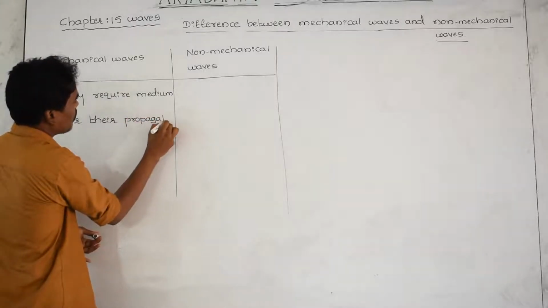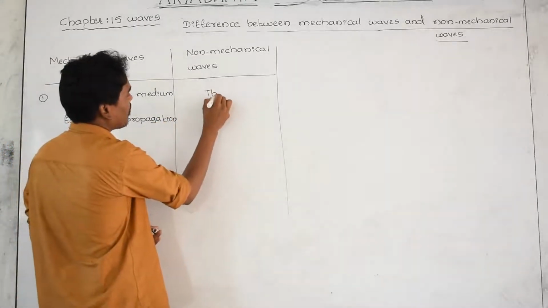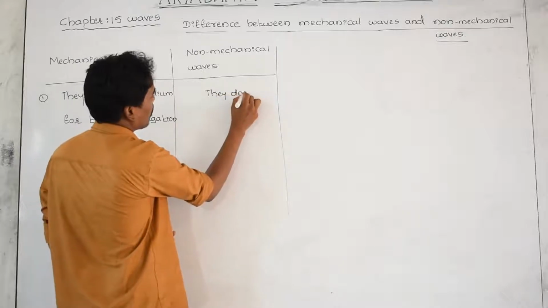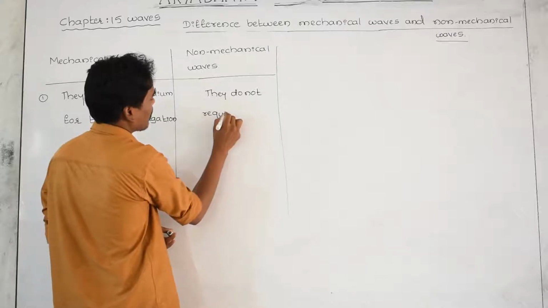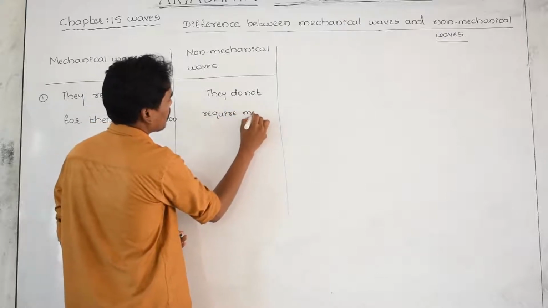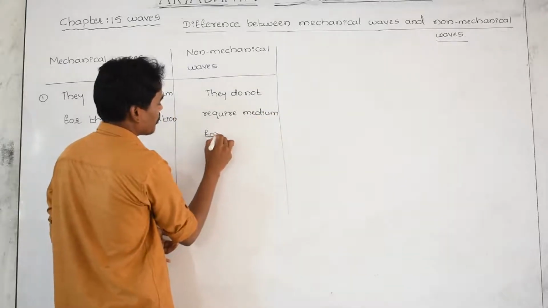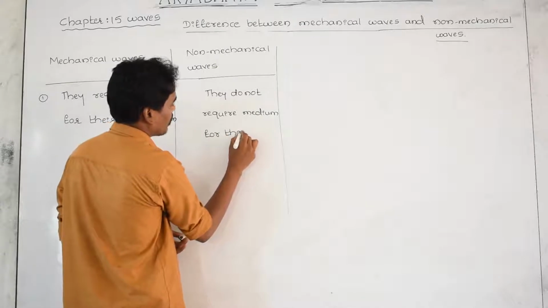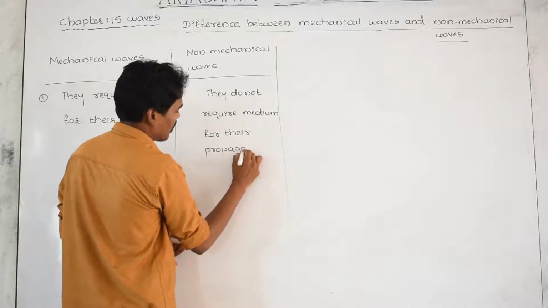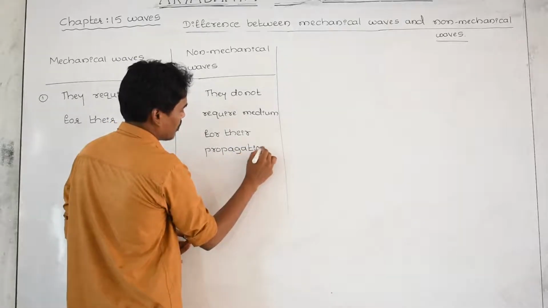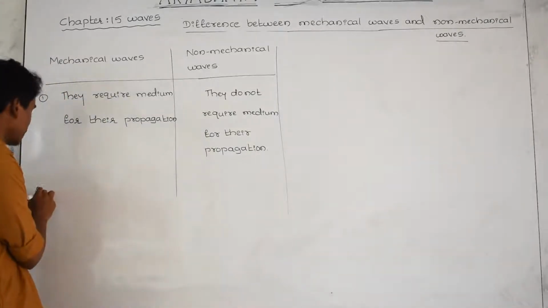But coming to non-mechanical waves, they do not require any medium. They do not require a medium for their propagation. And this is the definition, the major difference. And one more you have to write is the example.